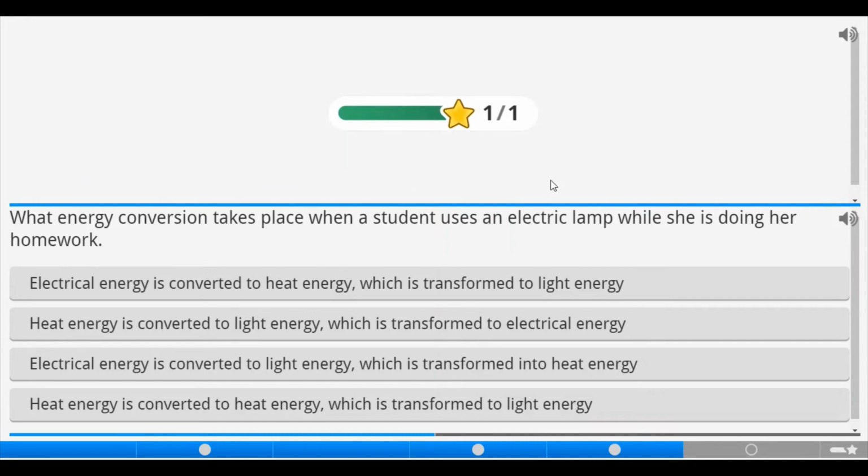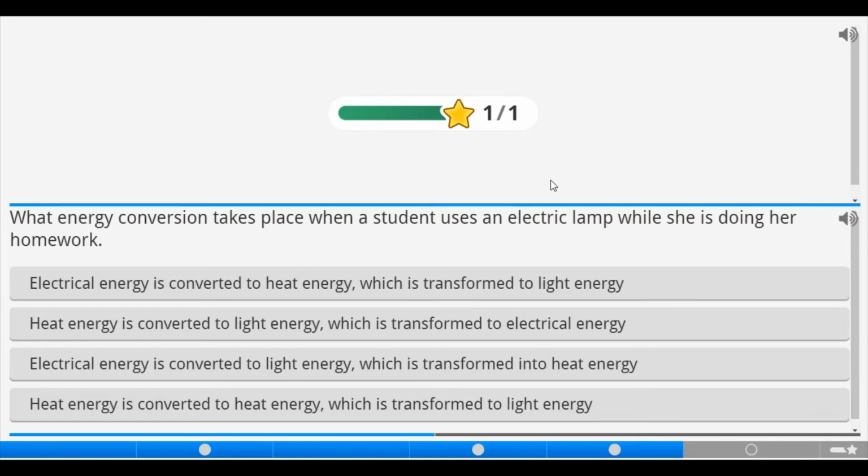What energy conversion takes place when a student uses an electrical lamp while she's doing her homework? You discover that a lamp possibly has a battery or a solar cell, or is connected to the mains in a house. If it is connected to the mains, it generates electrical what? Energy. The electrical energy now gives us what? Light through the bulb or lamp.